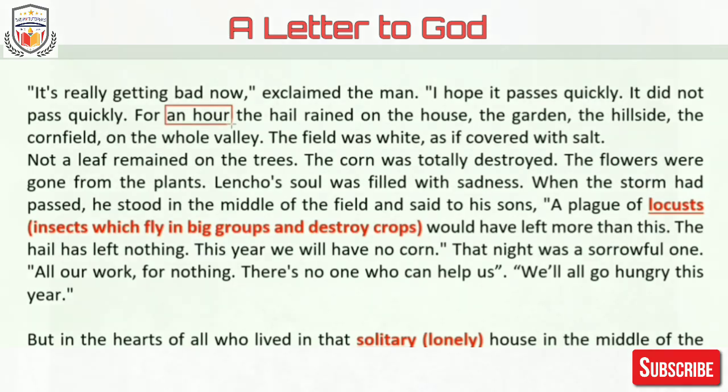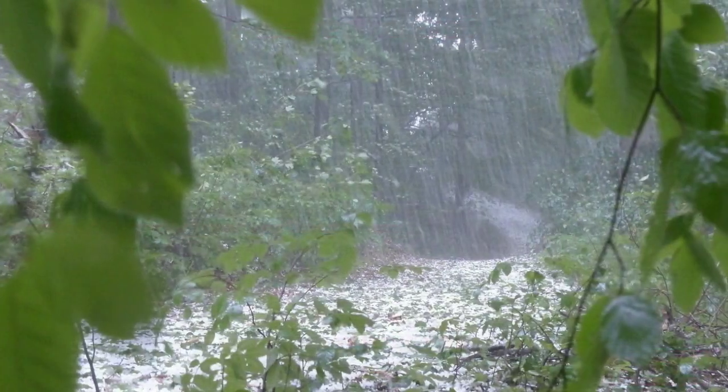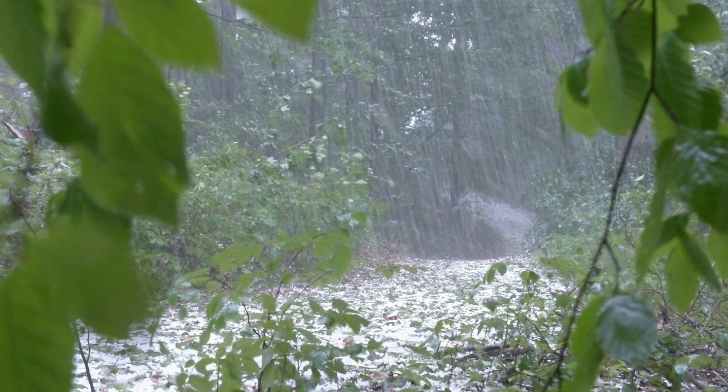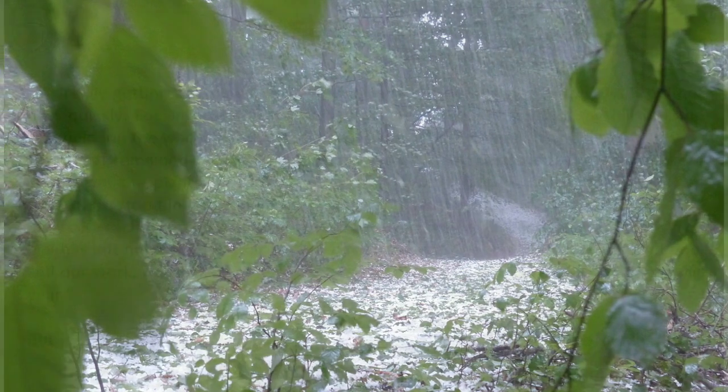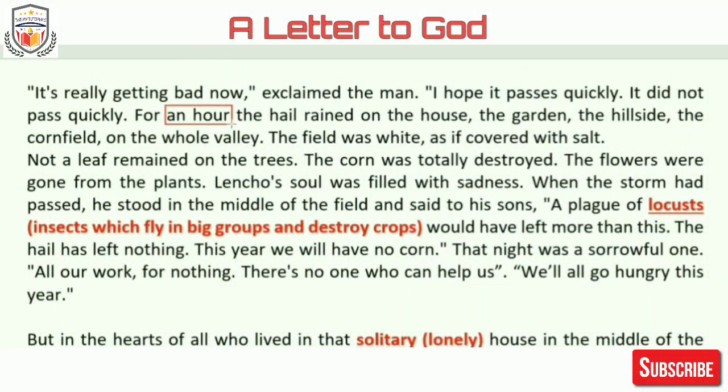The hail rained on the house, the garden, the hillside, the cornfield, on the whole valley. The field was white as if covered with salt. Not a leaf remained on the trees. So the leaves also fell. They also became the victim of hailstones. The corn was totally destroyed. Okay, because it rained for an hour, guys. The flowers were gone from the plants.